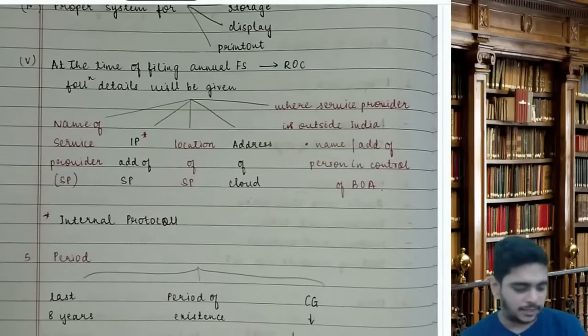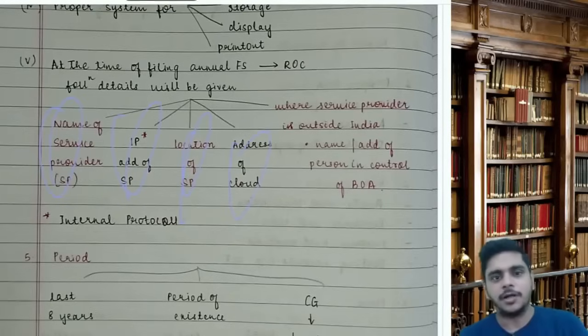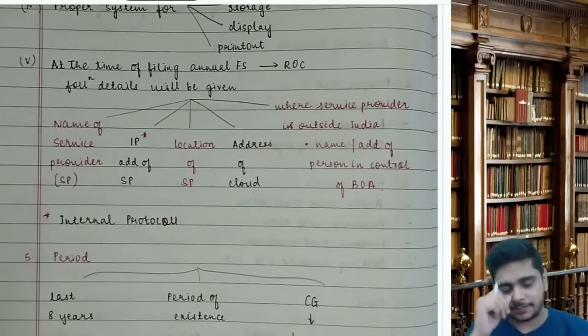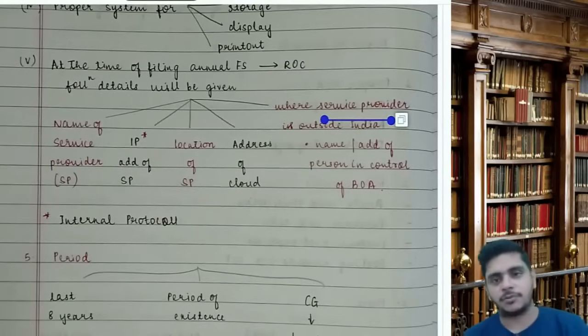Following details should be given: name of the service provider, IP address of the service provider, location of the service provider, address of the cloud. So these 4 things were already there. The 5th came as an addition, where the service provider is located outside India.